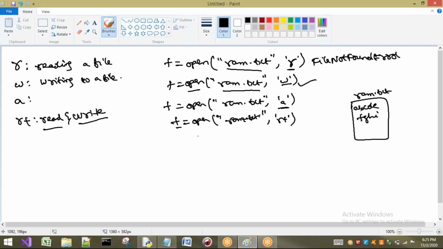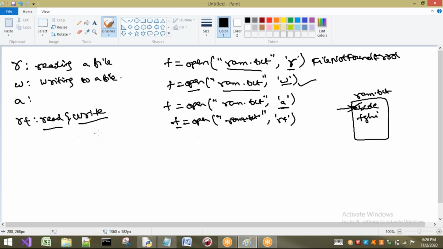Where the file pointer initially points, here the file pointer is going to be pointed. Next, if I write here, it is going to be written from here. And next, if you want to read, we are going to read from this starting point onwards.